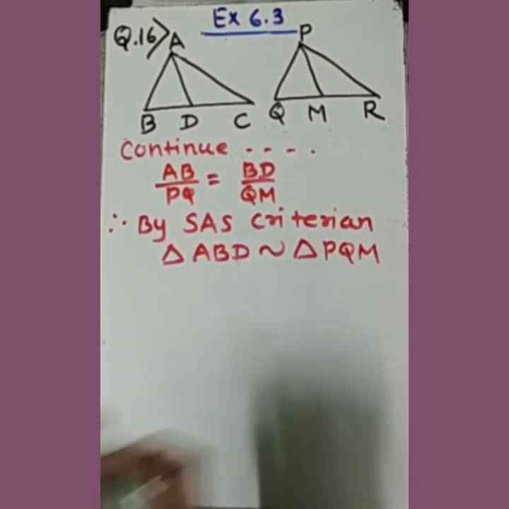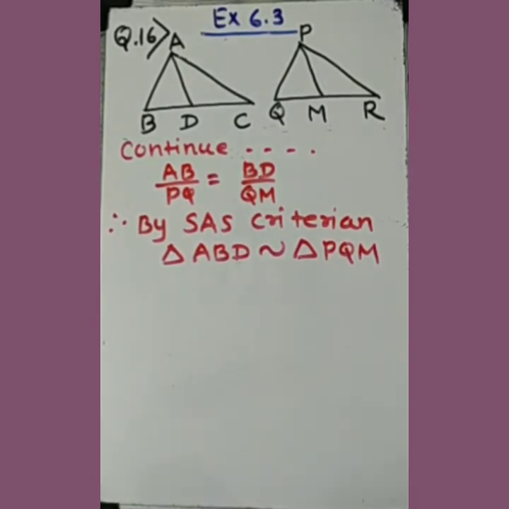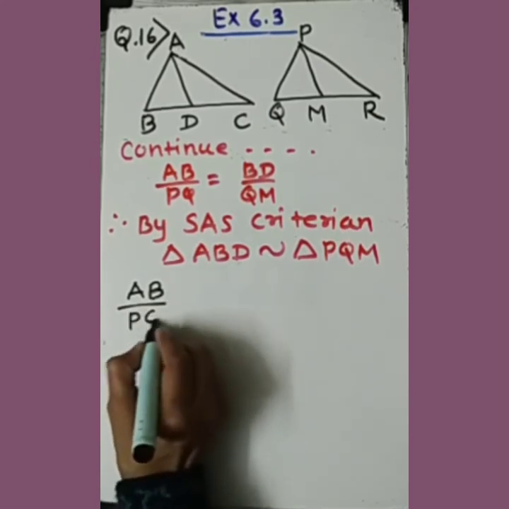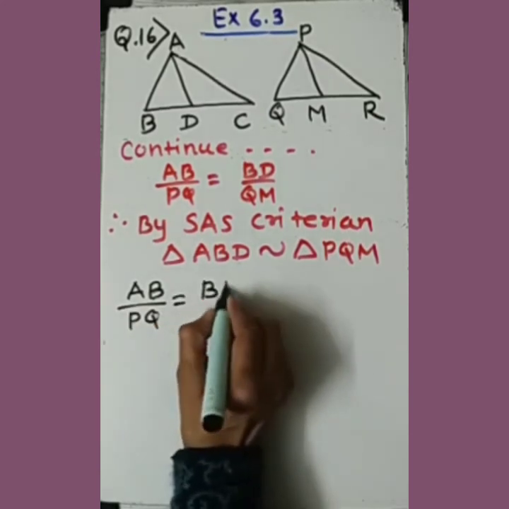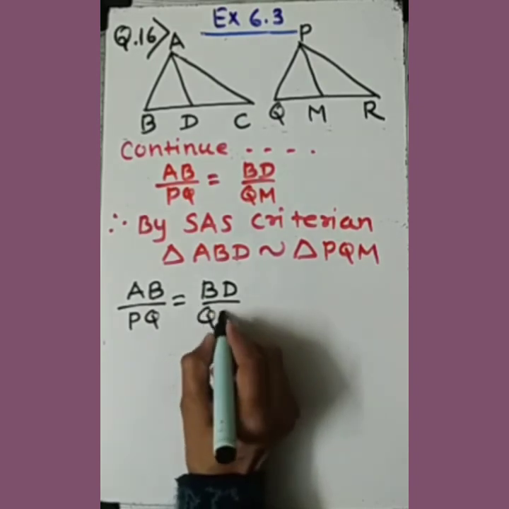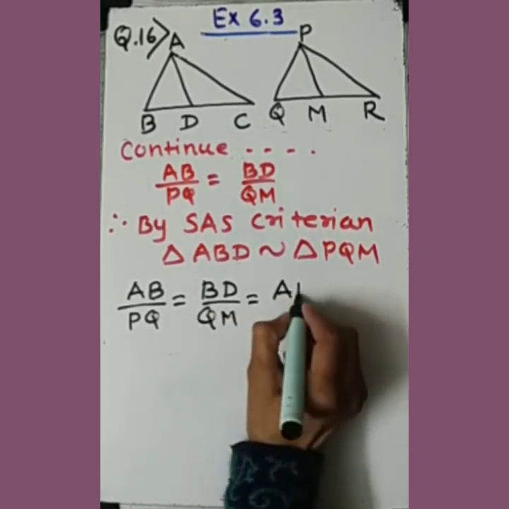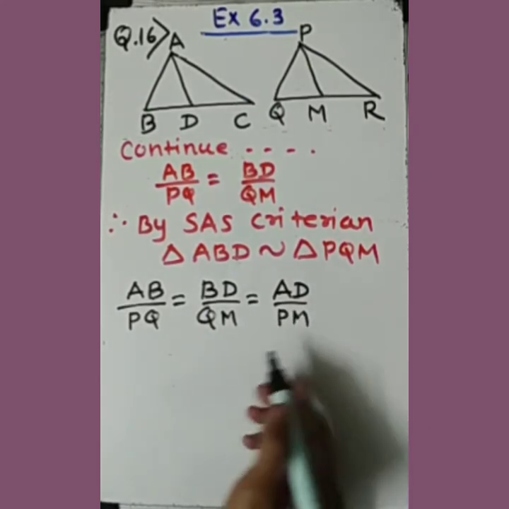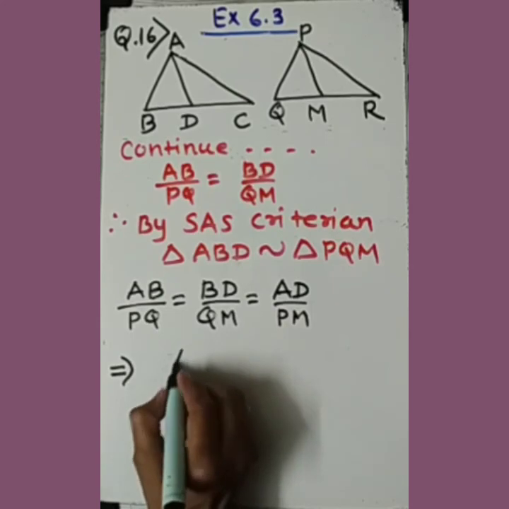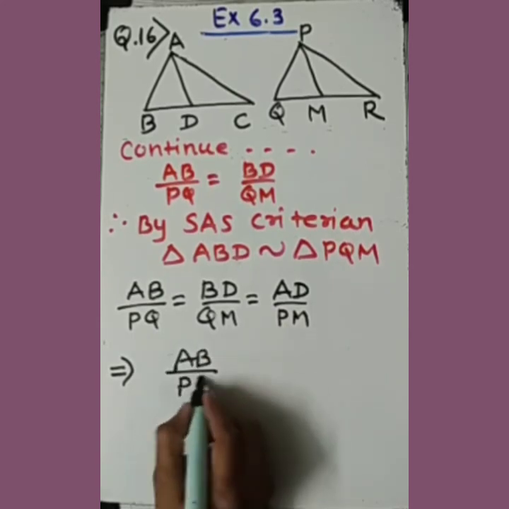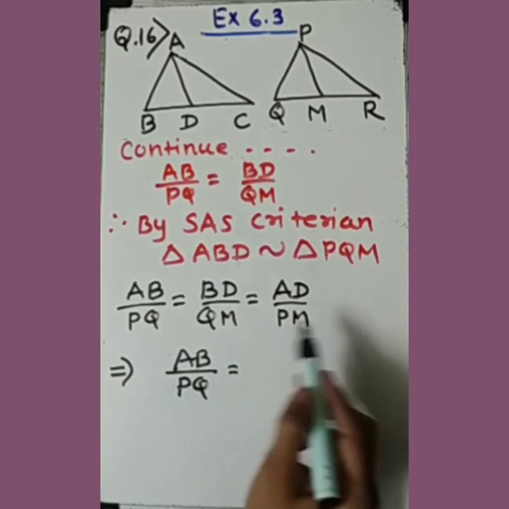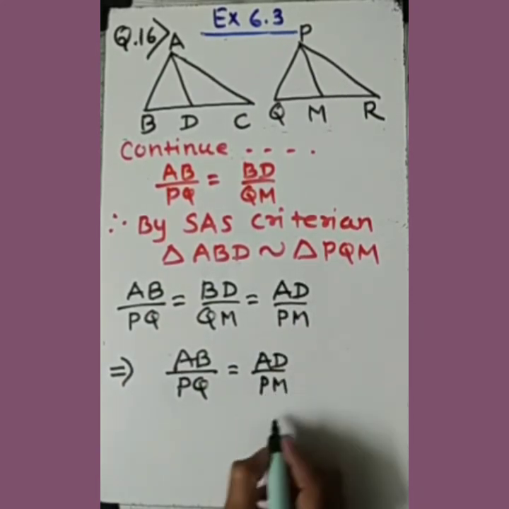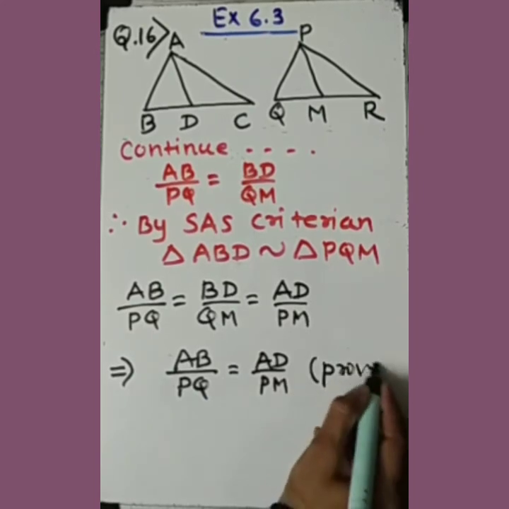If these two triangles are similar, then can I say AB upon PQ? Let's compare all three sides. AB upon PQ is equal to BD upon QM, and of course it will be proportional to the medians, AD upon PM. So in the next step, we can say AB upon PQ is equal to AD upon PM, which we needed to prove. So it is proved. Clear to you, beta?